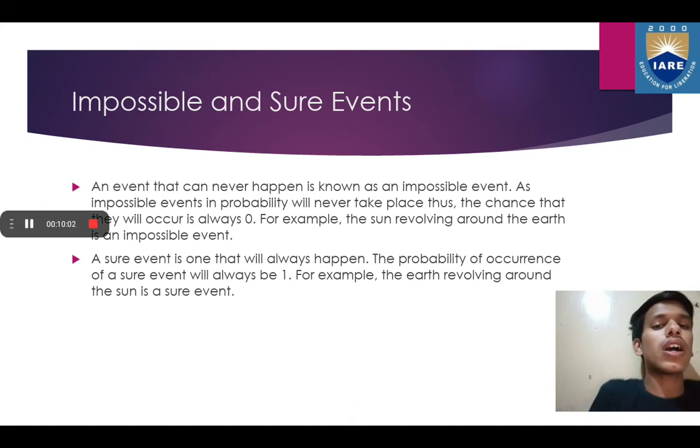Sure events are the opposite of impossible events. Events whose probability is 1 are known as sure events. A sure event is one that always happens. The probability of occurrence of a sure event will always be 1. For example, the earth revolving around the sun is a sure event. And we'll take one more example: getting a natural number when throwing a dice is also a sure event, because every time you throw a dice you'll get a natural number.